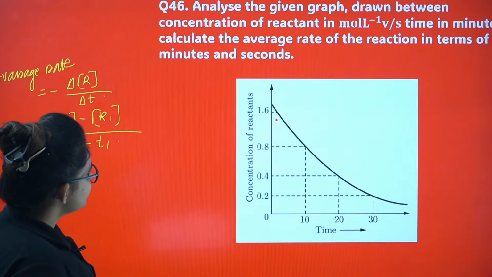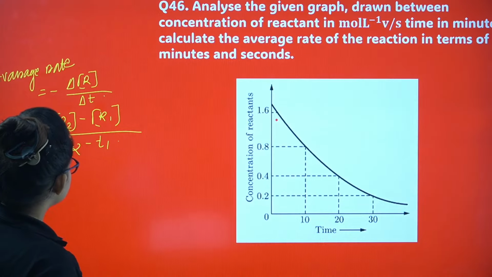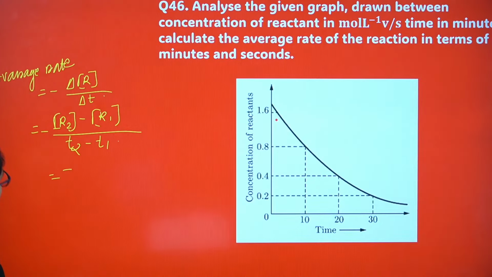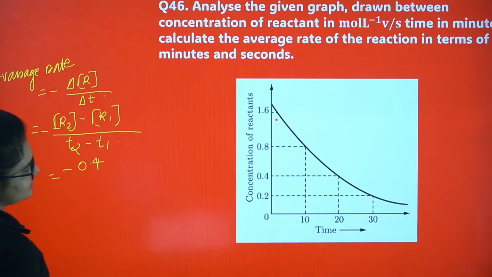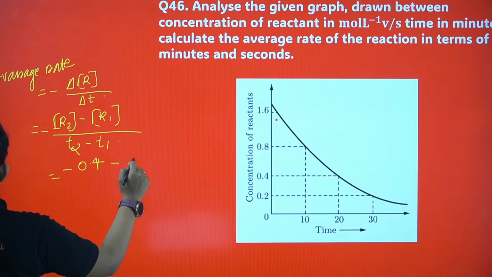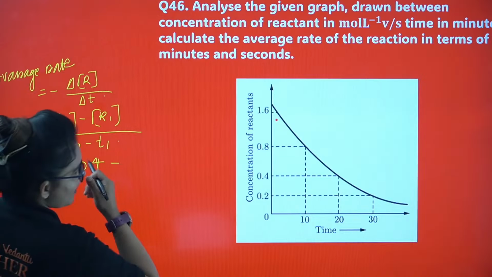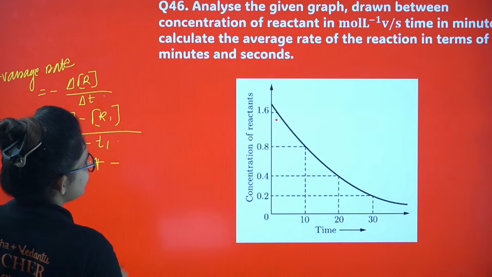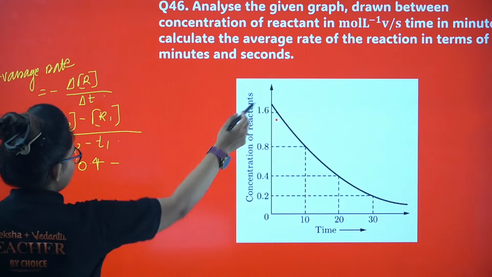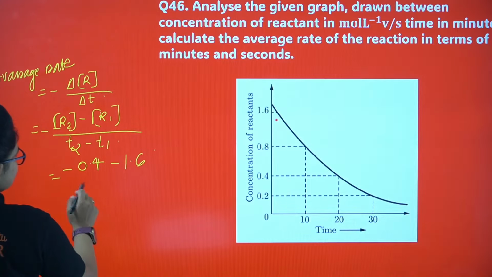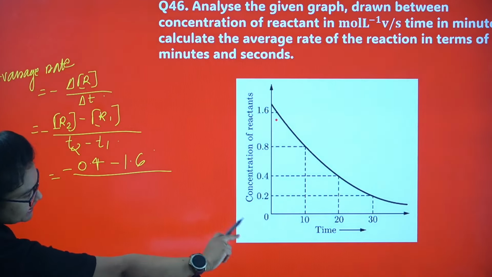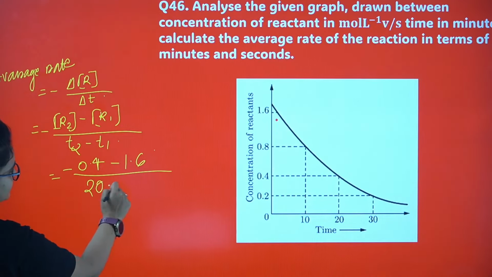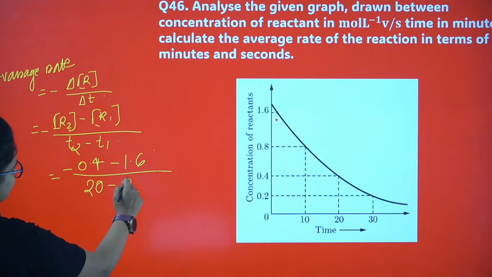Here you can see R2 value I can write as 0.4, right, minus initial is 1.6, divided by T2, which is 20 for 0.4, minus initially time was 0.